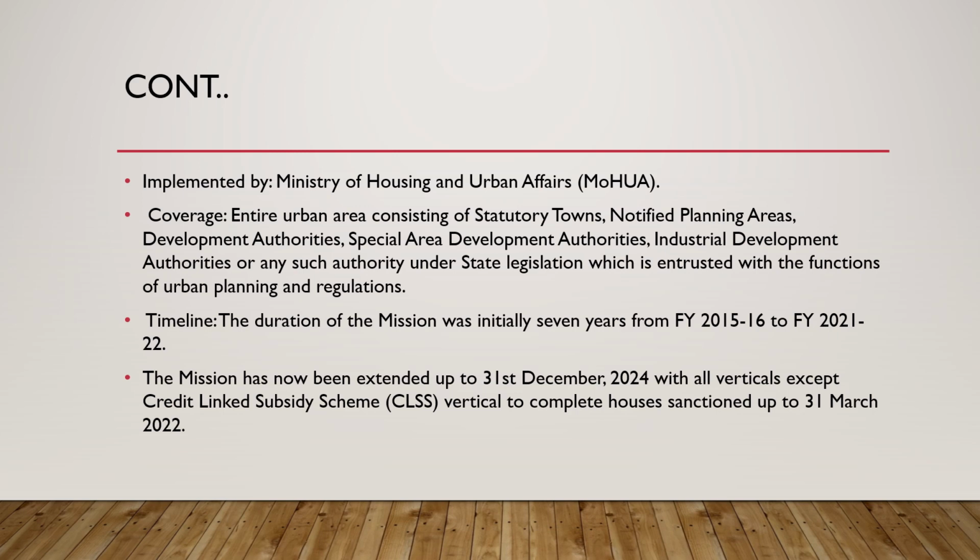About the timeline, the duration of the mission was initially 7 years from financial year 2015-16 to financial year 2021-22. Now we can also see that it has been extended up to 31st December 2024 with all verticals except the credit linked subsidy scheme vertical, to complete houses sanctioned up to 31st March 2022.